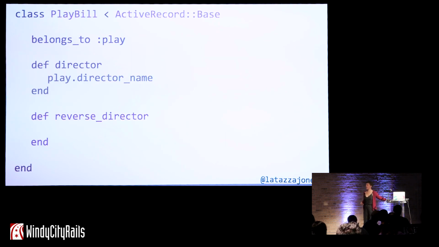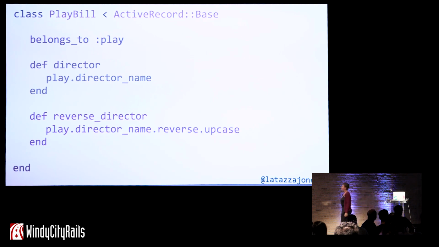So let's look at the example of chaining methods that does not break the law of Demeter, and talk for a second about why it doesn't break the law of Demeter. So let's say, for example, it's April 1st, and we just, for some reason, think it'd be hilarious to reverse all the names in the playbill, I guess. I don't know. People come up with ideas. So we're calling play.directorName, and we know that returns a string, right?